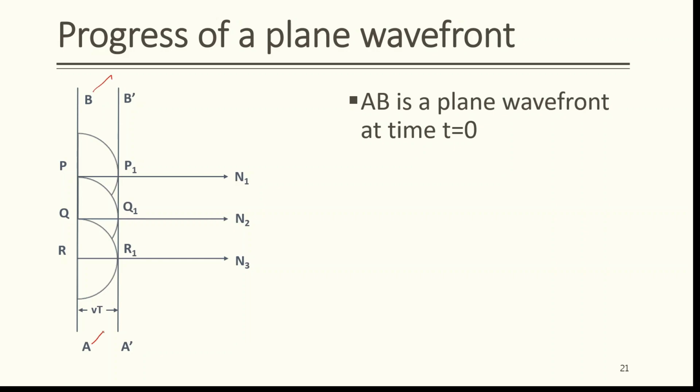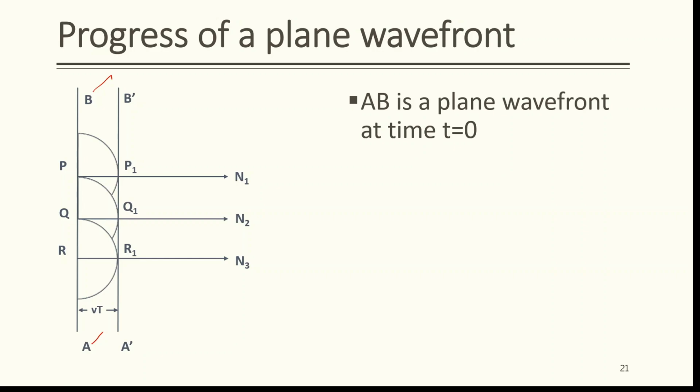According to Huygens principle, each point on this wavefront will act as a secondary source and will emit spherical wavelets traveling in the forward direction, that is, in the direction of propagation of light. The backward traveling wavelets are ineffective.